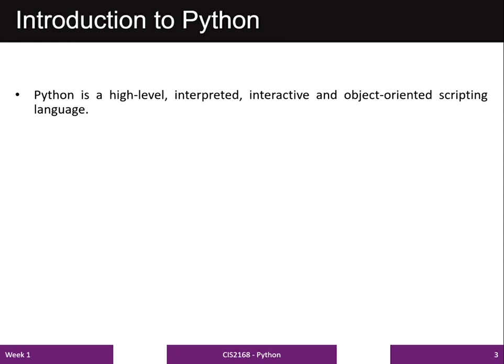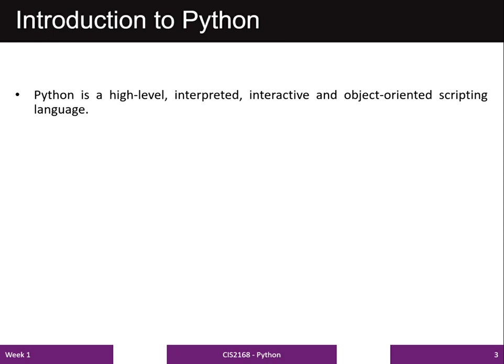Python is an interpreted language. It means that Python is a type of programming language for which most of its implementations execute instructions directly and freely without previously compiling a program into machine language instructions. Python is interactive and it follows an object-oriented scripting language.